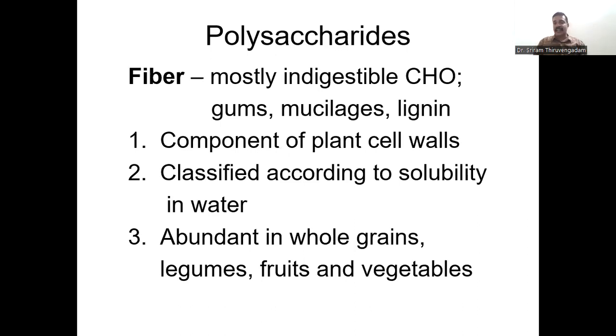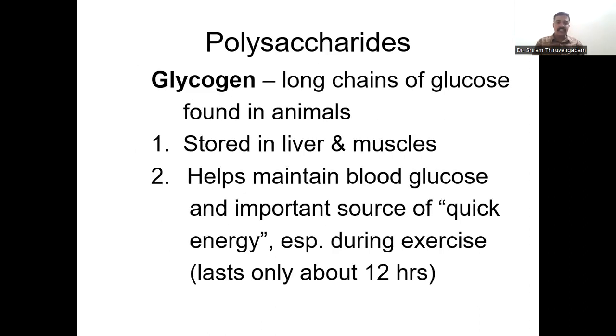And coming to the second category, now you have to understand. Starch and glycogen are good examples of digestible carbohydrates. What do you mean by digestible? When I am consuming it, when I am taking that as food, my digestive system is able to digest those carbohydrates.